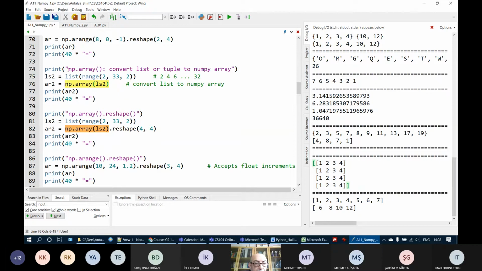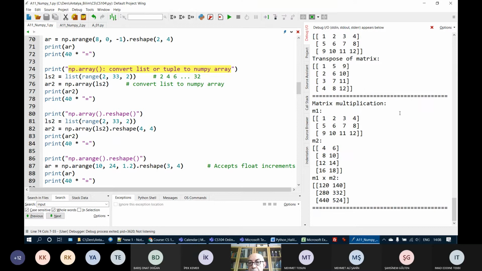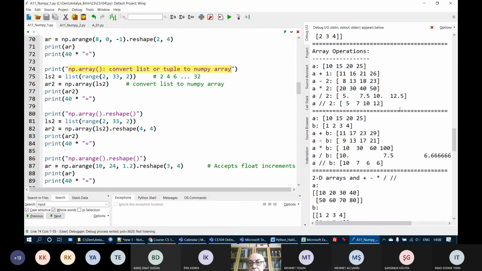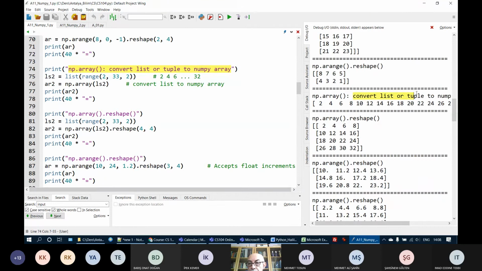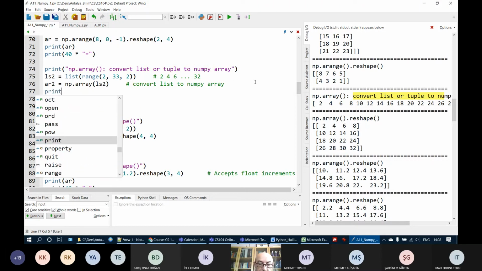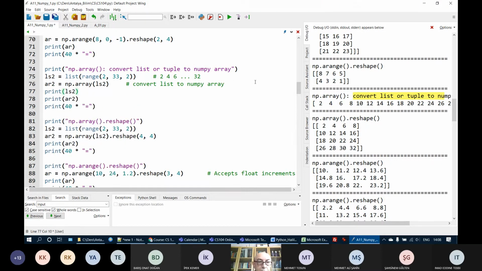Here we have np.array, convert this to tuple, and so on. Let's run this and see where is the output. Array operation. We have to go to the top. Here, convert list or tuple to NumPy array. What I will do is also print the list. Okay, print ls2, which is our list here. Okay, here we have a list. From this list, ls2, we are creating a NumPy array using the array method. Let's run this again.